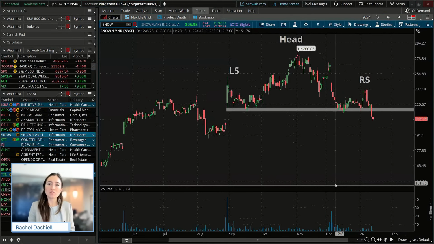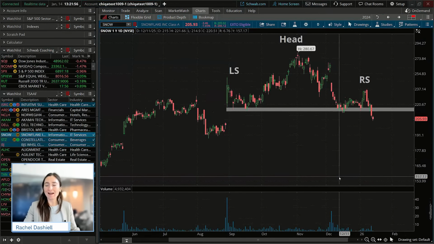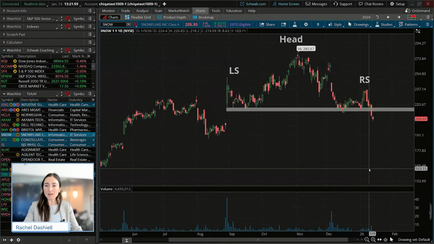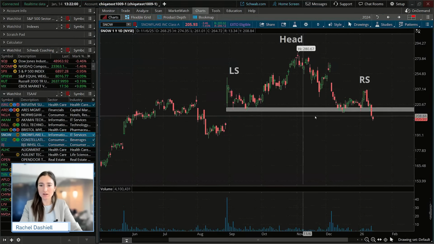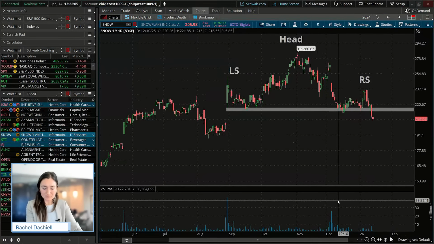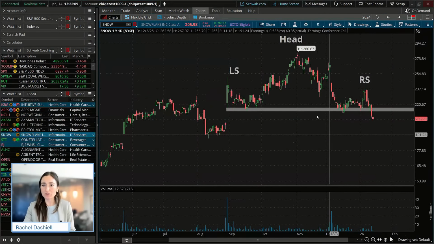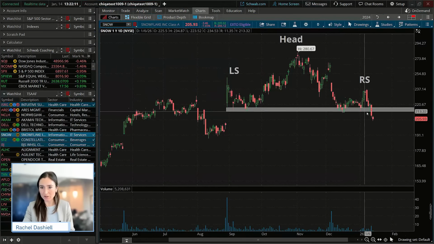Something that may help you as well is maybe putting a volume average study on. And if you see a spike that's more than, let's just say, 20% more than that average daily volume, that may be one of the areas that you tend to look at as far as a significant change in volume, which you should technically see with a true head and shoulders pattern here.